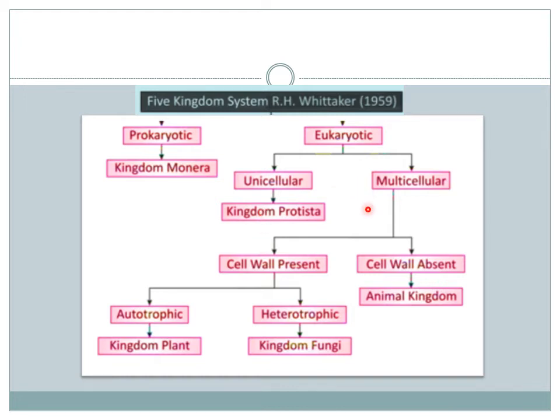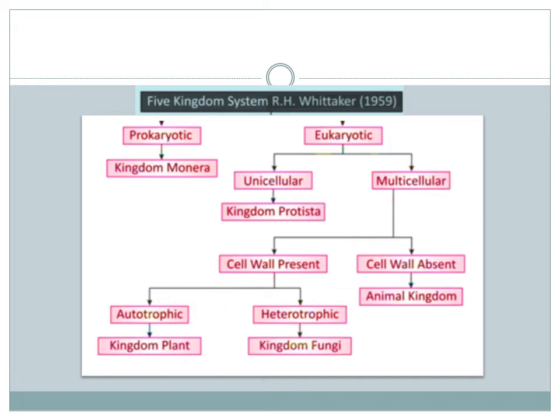Multicellular means those which have many cells. Afterwards, it depends on whether some things, like a cell wall, are present or absent. Cell wall is present in kingdom Fungi and Plantae, and cell wall is absent in kingdom Animalia.